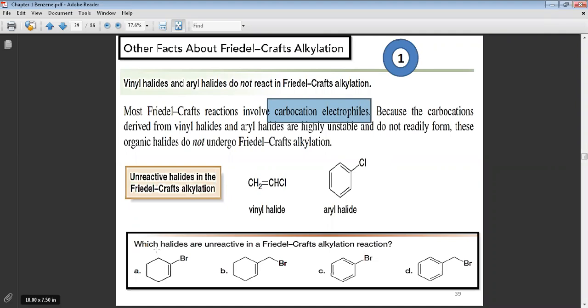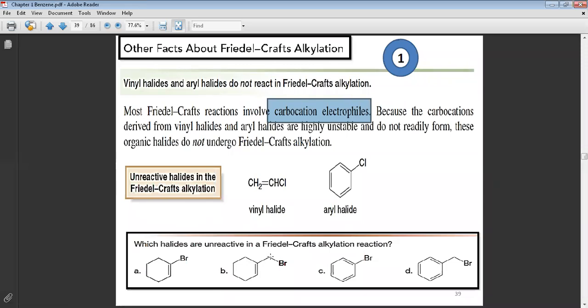Now he asks which halide is unreactive in a Friedel-Crafts alkylation reaction. Is this one reactive or non-reactive? This has a double bond with the halogen, which means this vinyl halide is unreactive. This one is reactive, no problem, because we have CH2 here.